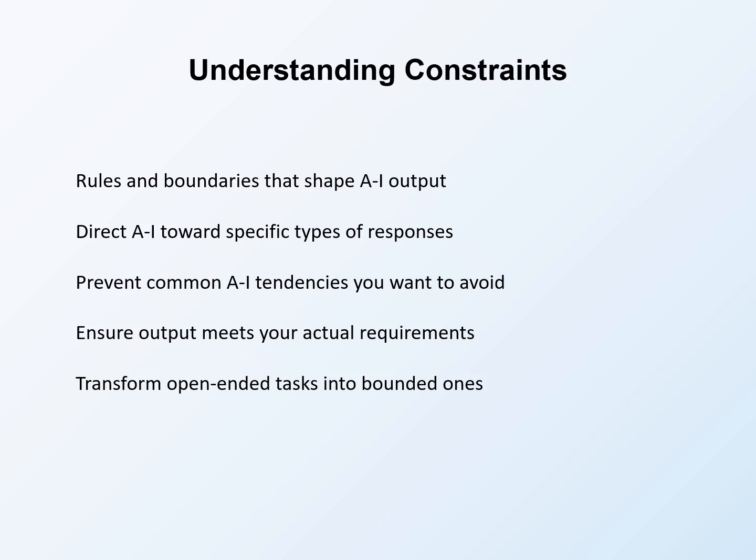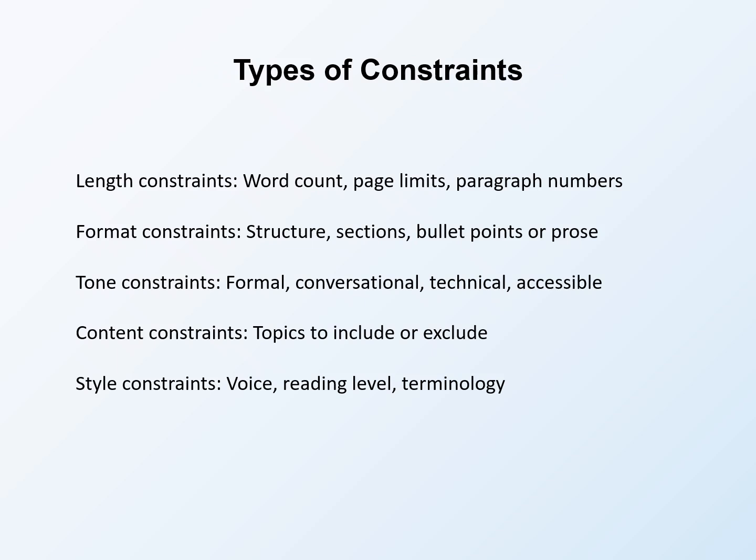Transform open-ended tasks into bounded ones so the AI knows what success looks like. Open-ended prompts like "help me improve this" lack clear direction. Bounded prompts like "identify 3 specific weaknesses and suggest concrete improvements for each" establish clear deliverables. Boundaries enable focused performance. Different types of constraints address different dimensions of AI output. Understanding these categories helps you constrain comprehensively.